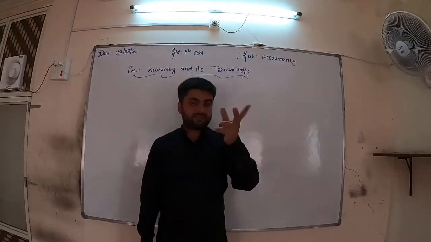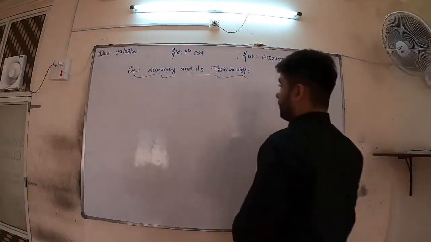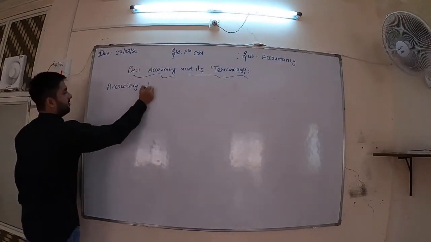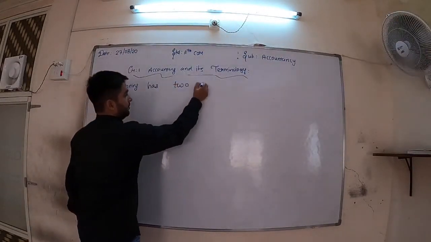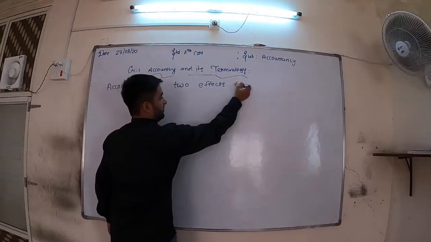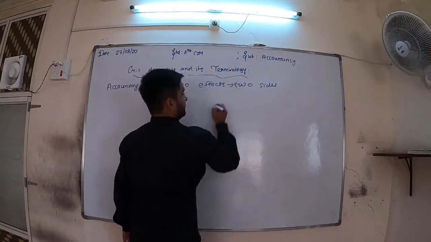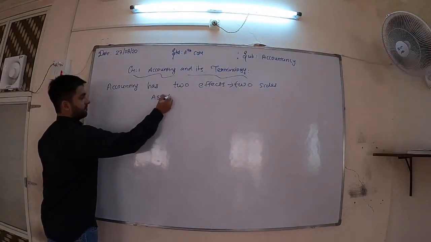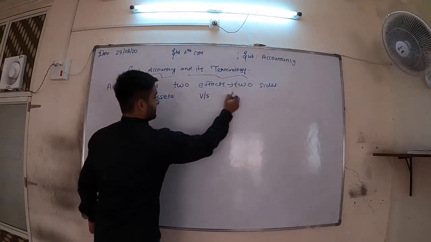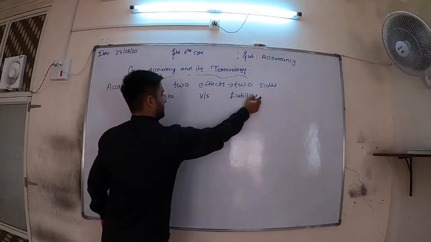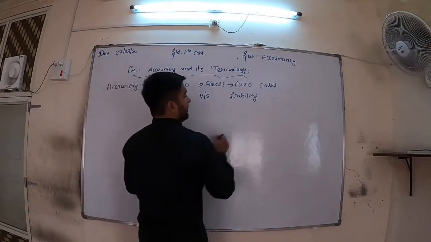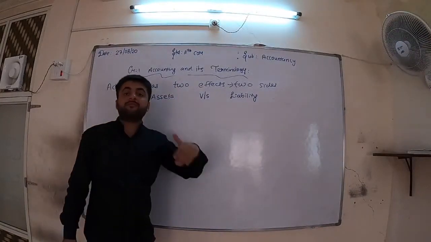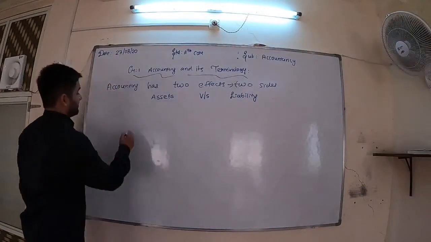Okay. So we can show you this on the board also. Accounting has two effects, two sides. Assets versus liability. Liability means in future we need to pay. Assets means what is ours, and in future we will receive its value, so those are assets.